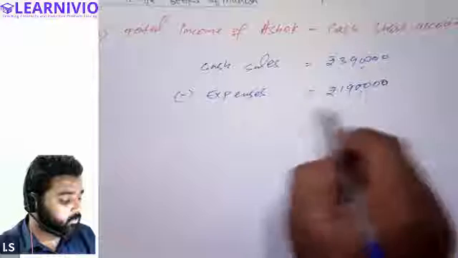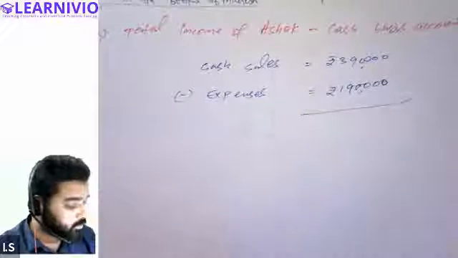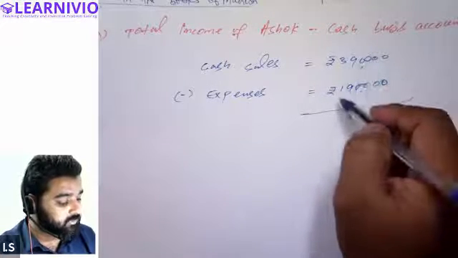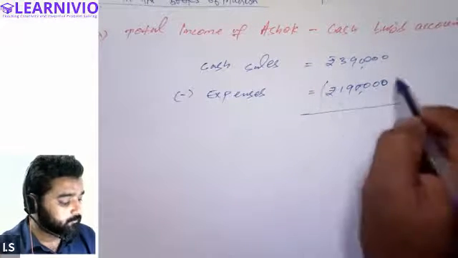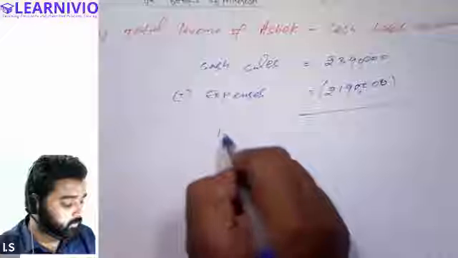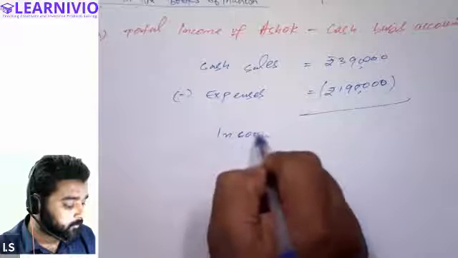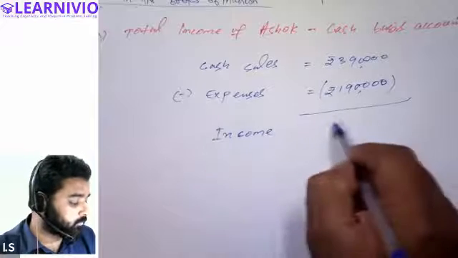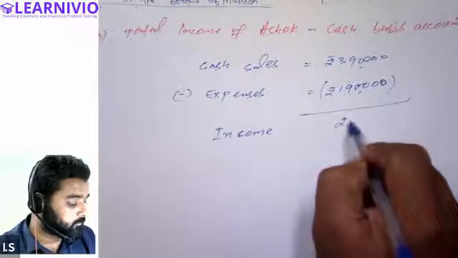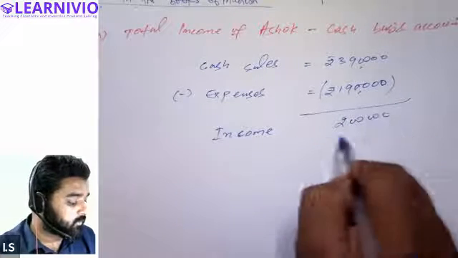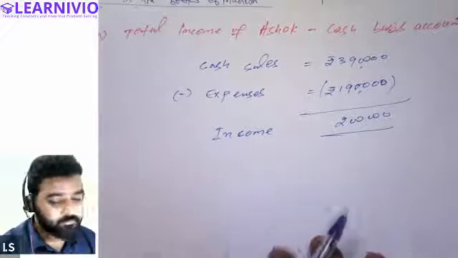Okay. So in order to find out the income of Ashok, we need to subtract expenses out of the cash sales. So 3,90,000 minus 1,90,000. So income will be 2 lakh. 2 lakh is the total income. This is the income as per cash basis accounting.